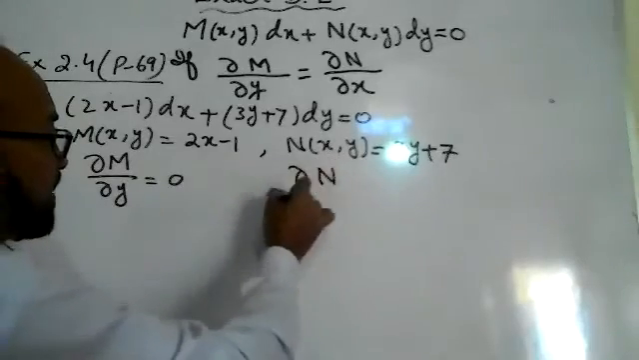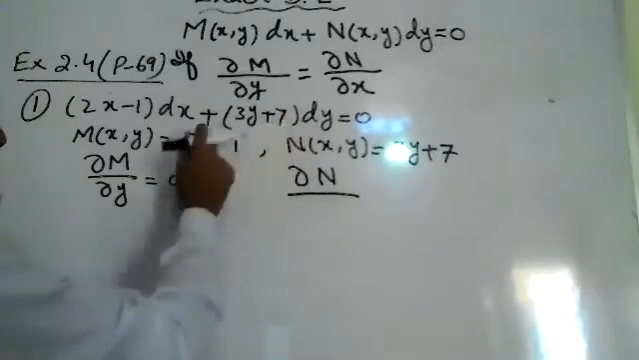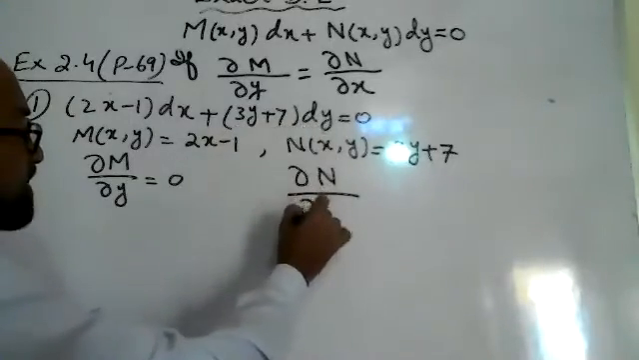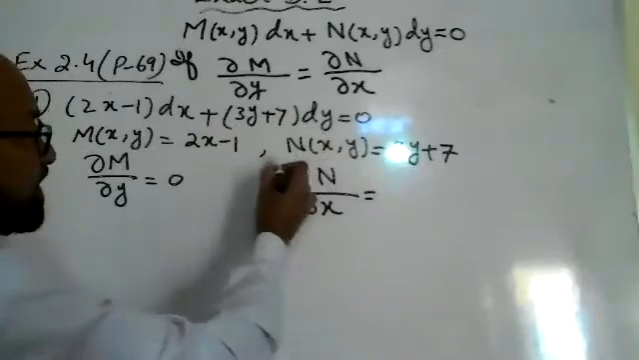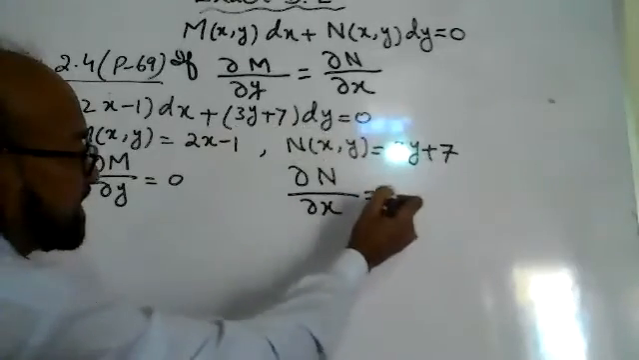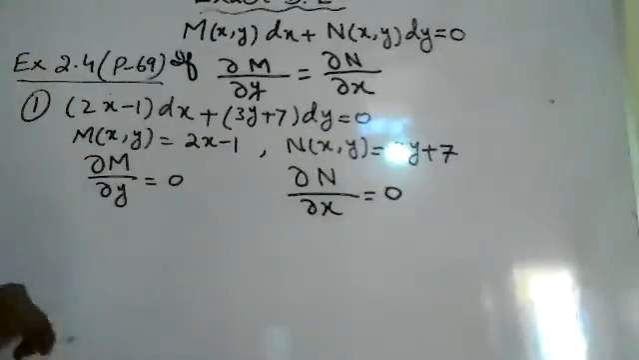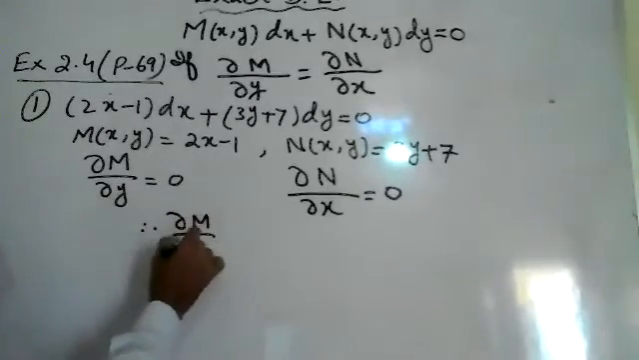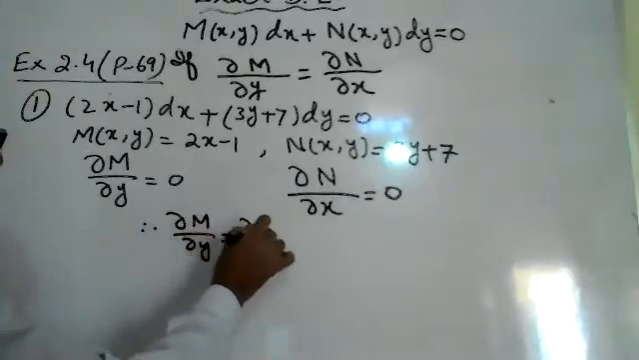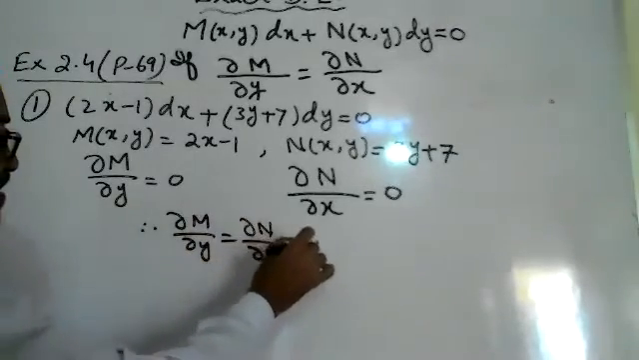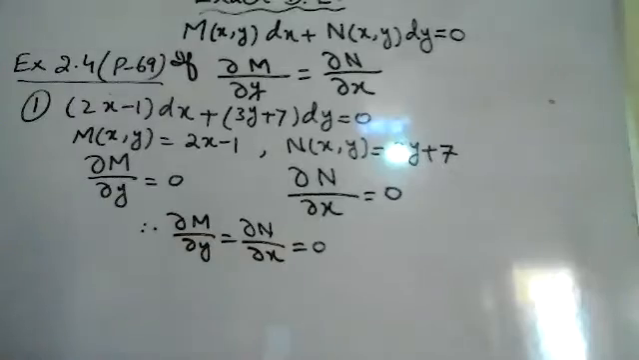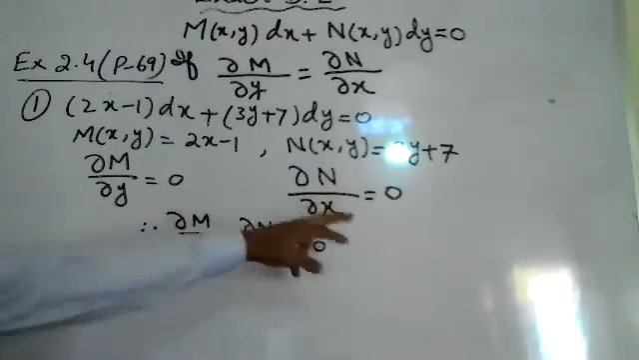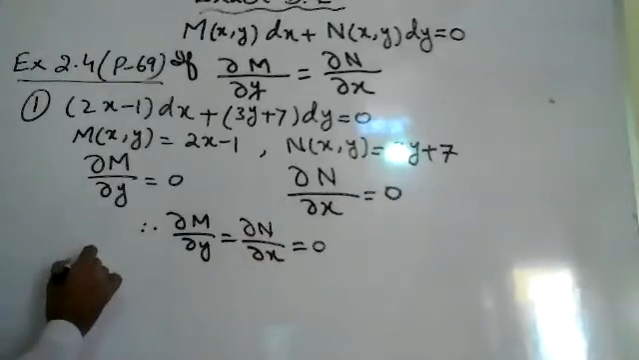Dou N, that is associated with dy, so we will differentiate with respect to x. Differentiating with respect to x, there is no x, the derivative is 0. Therefore, dou M upon dou y is equal to dou N upon dou x, because both are equal to 0. Hence, it is an exact differential equation. Both have the same answer, therefore it is an exact differential equation.